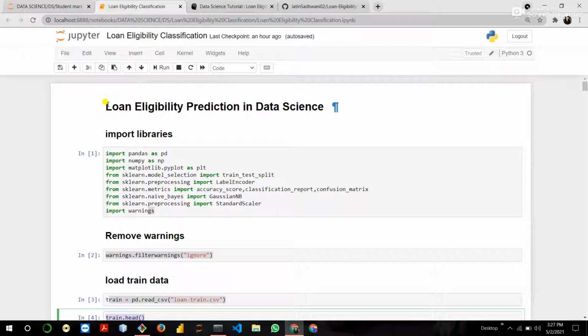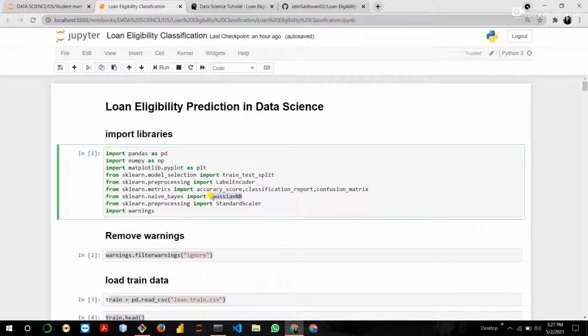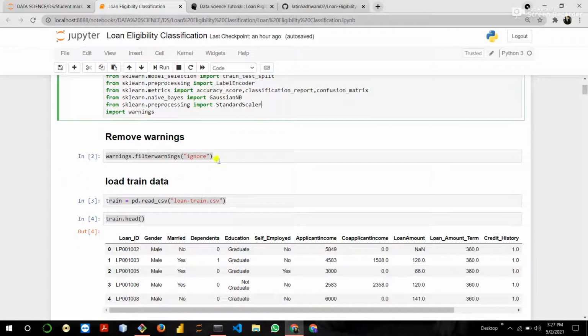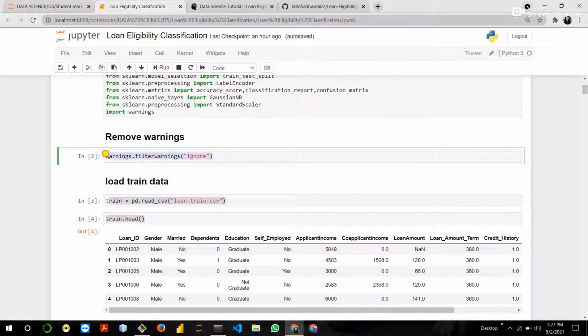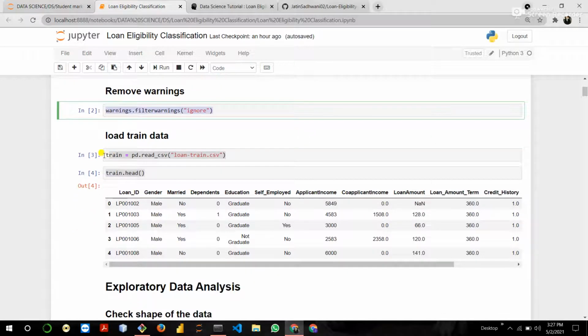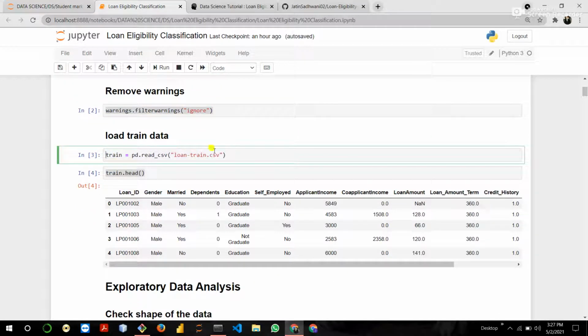First of all, we import the required libraries like pandas, numpy, matplotlib, train test split, label encoding, accuracy score, classification report, confusion matrix, our model, naive bayes, standard scaler, and warnings. Here we ignore the warnings, then load the training data, then show the top 5 rows of our training data set.